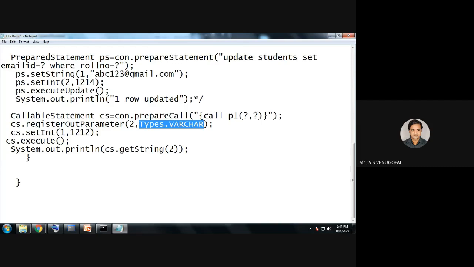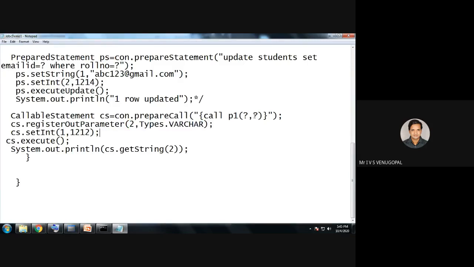If the procedure returns an integer, you have to use Types.INTEGER. So you have to register what type of data is returned by the procedure. Since it returns varchar, you use registerOutParameter. registerOutParameter is used to indicate, if the procedure returns any value, what is the data type of that value. So output is received by placeholder 2. Second is the output. If output is in placeholder 1, you have to use 1 comma. So 2 comma Types.VARCHAR.